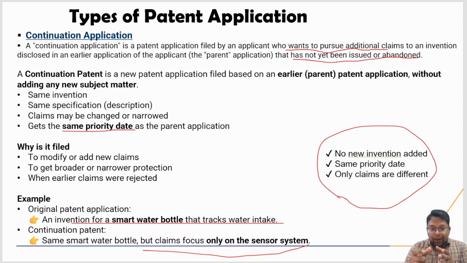In that way he just thought that my patent application, claim of my patent application is not very clear if I state that a smart water bottle which track water intake system, so that I need to add some point with respect to the sensor system so that I can make my claim as a smart water bottle system that track water intake using with the help of the sensor system। क्लियर?